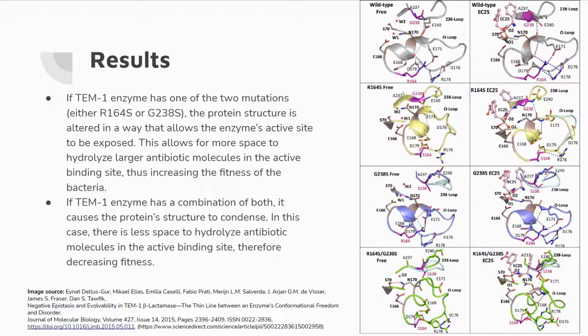So the figure on the right here basically shows what the TEM1 protein structure looks like without the mutation, which is the wild type, and with each of the mutations individually and with both of the mutations combined. The images in the left column show the free form of the structure without any antibiotic molecules binding to it. And the images in the right column show the structure bound to an inhibitor molecule called EC25, which has a similar structure to ampicillin. The purpose of using EC25 was to see how protein structure is affected in the presence of an antibiotic. So as you can see, the mutations individually make the protein structure more open, while the mutations combined make the structure more condensed.